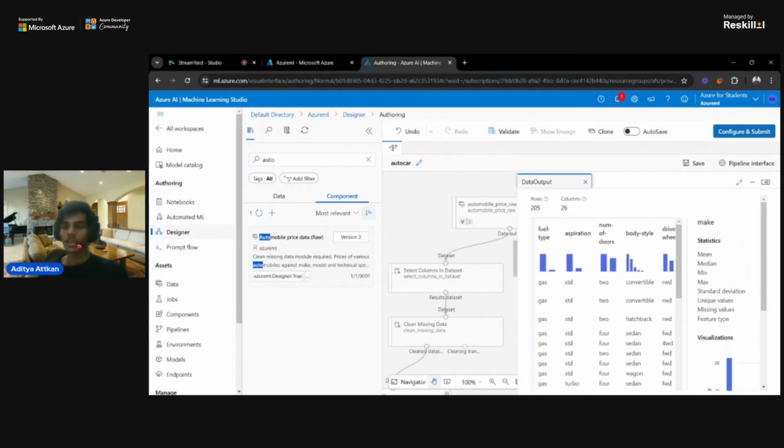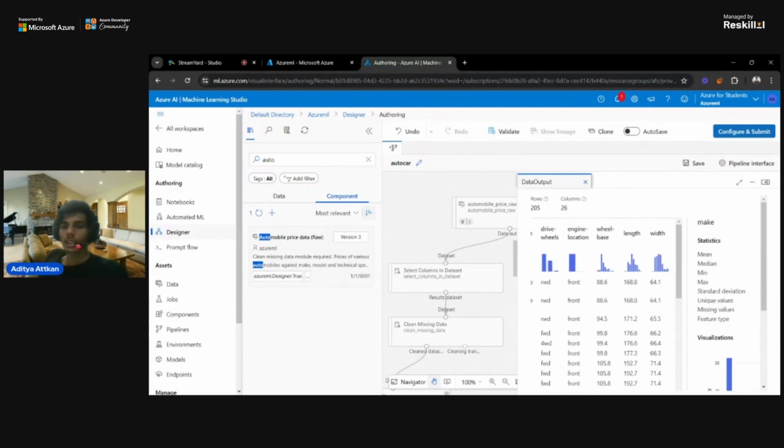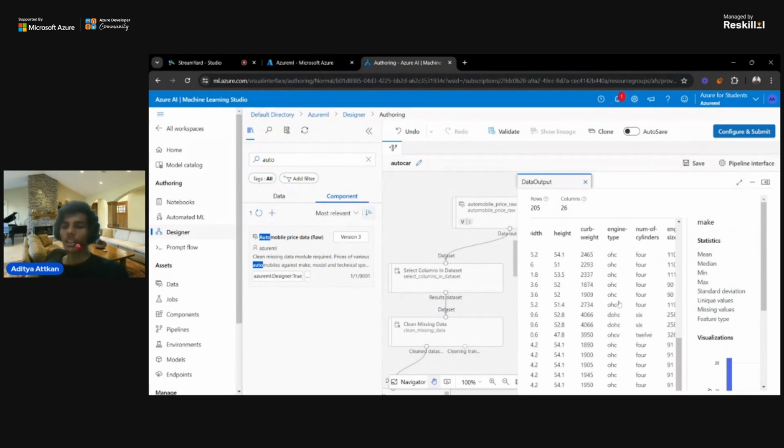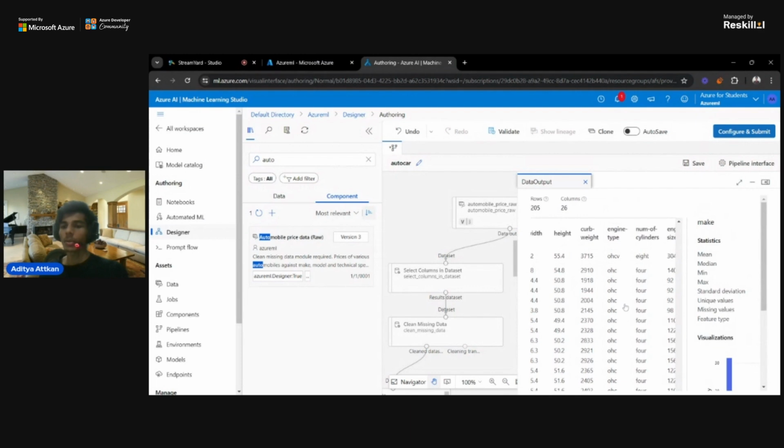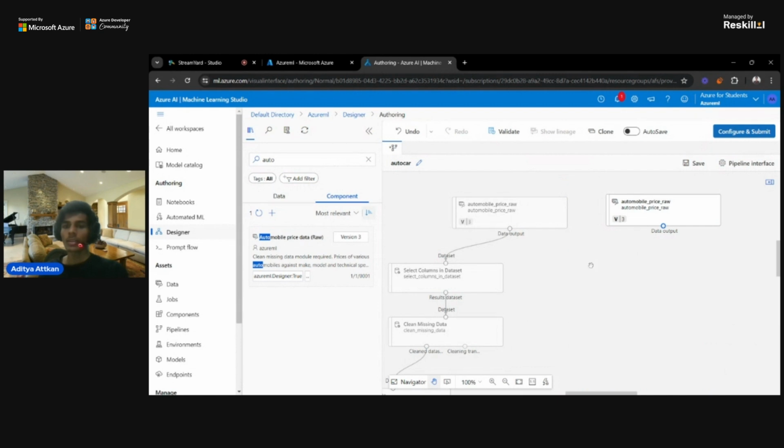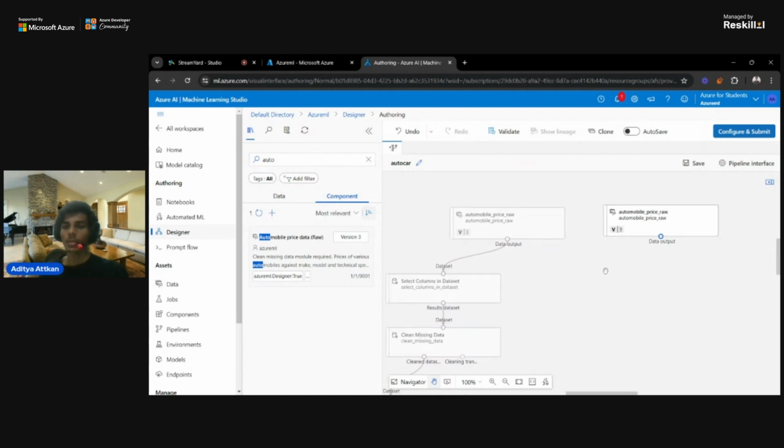We have fuel type, aspiration, number of doors, body style, drive wheels, and engine location. There are a bunch of things in that. We have some data to create a model to prepare for that. You can see that there are 205 rows and 26 columns. So we have 26 parameters for particular cars' data.